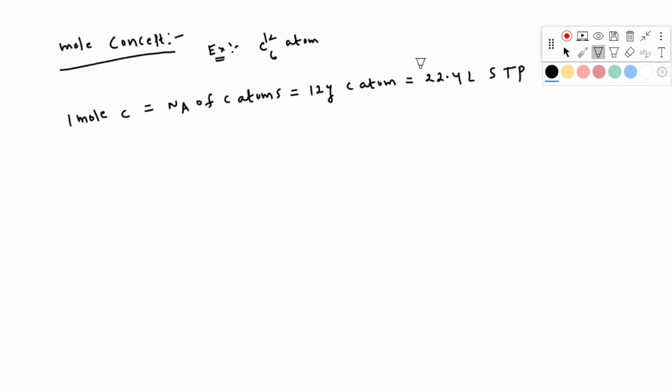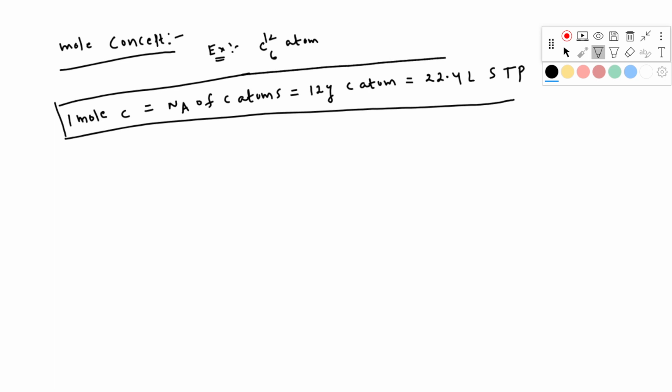Just remember this one. I will provide you many other formulas also, but try to solve questions by yourself using this one in maximum cases.